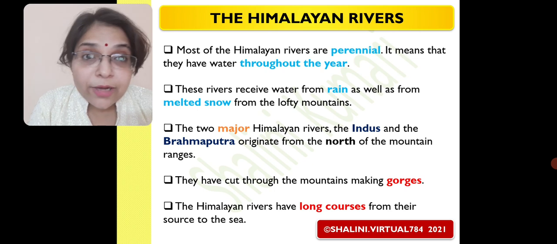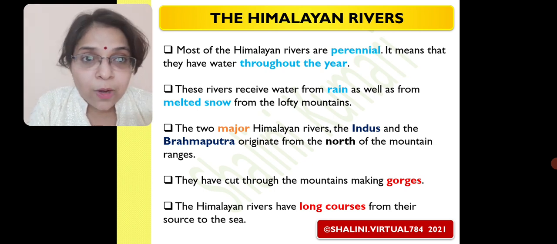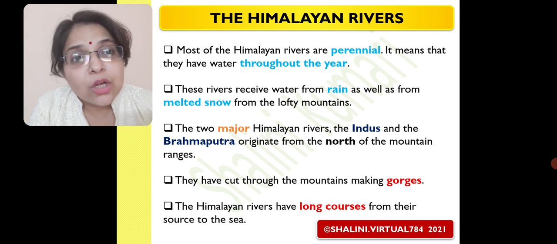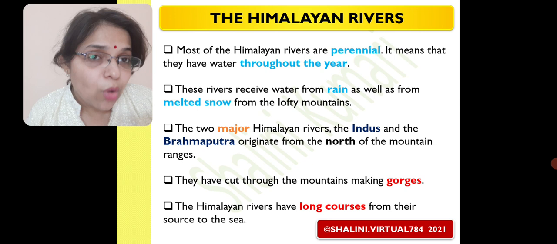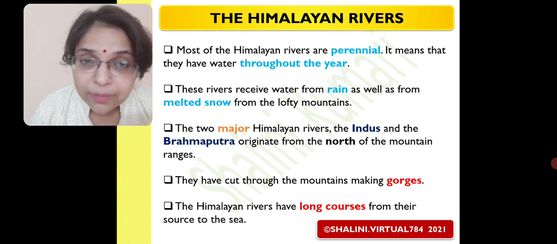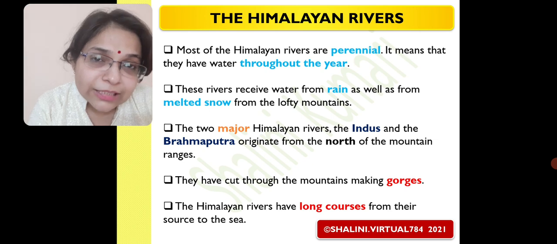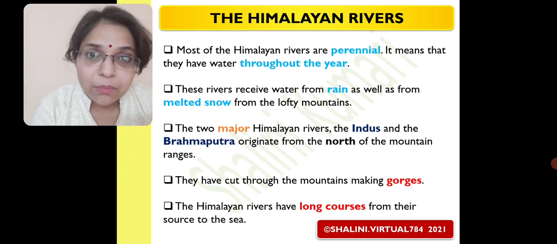Now, the third point: the two major Himalayan rivers, that is the Indus and the Brahmaputra, originate from the north of the mountain ranges. Means, if we talk about our Himalayas, to the north of the Himalayas, that is in Tibet, we have these two rivers originating from there.